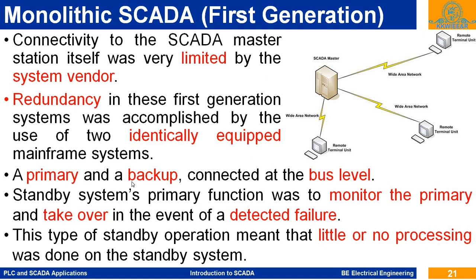A primary and a backup connected at a bus level. So the standby system's primary function was to monitor the primary and take over in the event of a fault being detected. It means only one system is working, and another system is in standby mode. If any fault is detected in the primary system, then it is taken over by the redundant system or the secondary system.